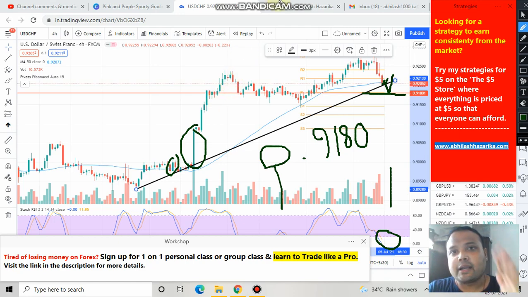And in case market crosses the level also, crosses the trend line also, as I've clearly mentioned, do not short the market because we have got another support here. Therefore, this is the strategy that you should be following for US dollar Swiss franc.